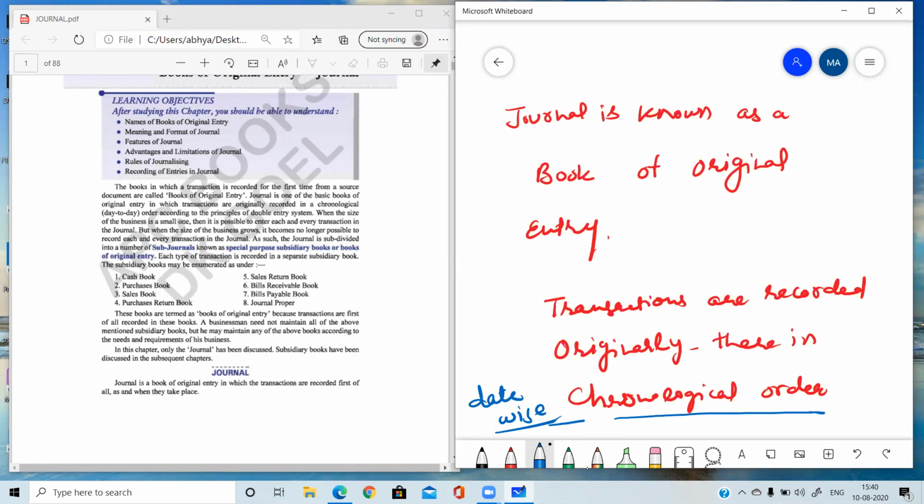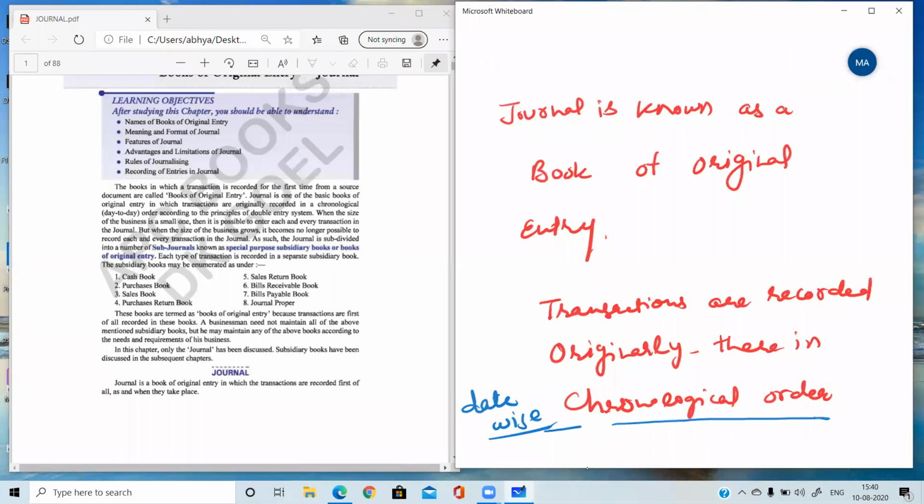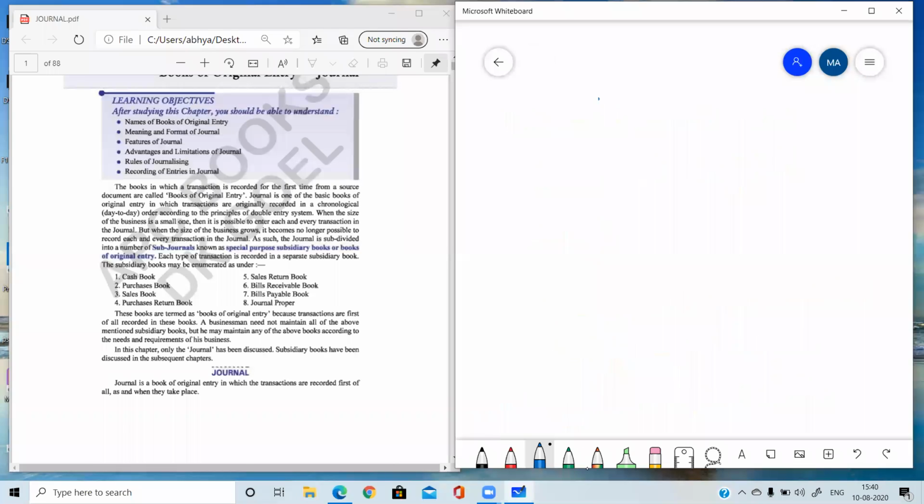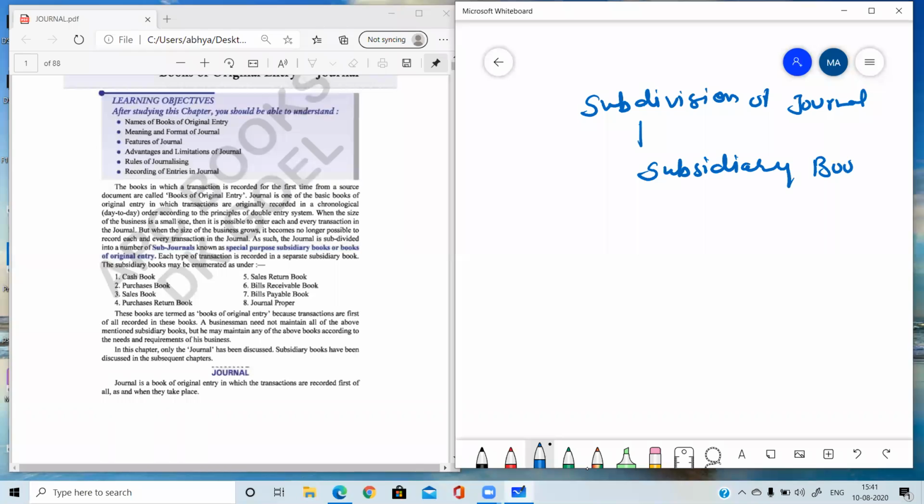When I told you earlier also, sometimes the journal is subdivided. Subdivision of journal. Especially in large businesses where the number of transactions is many and it's not possible to record all the transactions in one original book of entry. So there we prepare the subdivision of journal. The subdivision of journal is known as subsidiary books. The other name of subdivision of journal is subsidiary books.